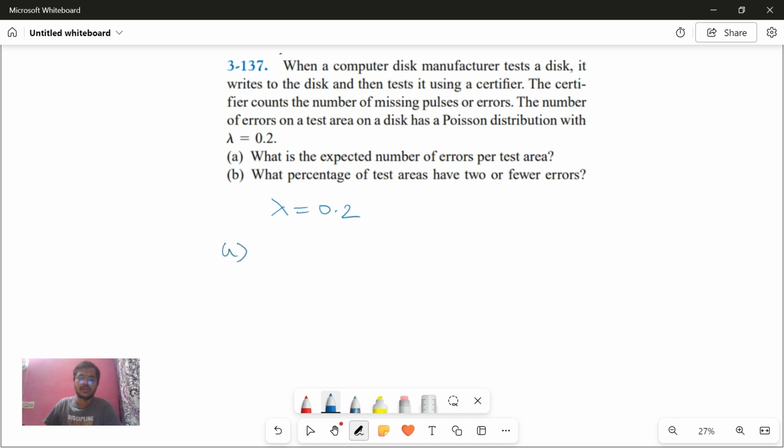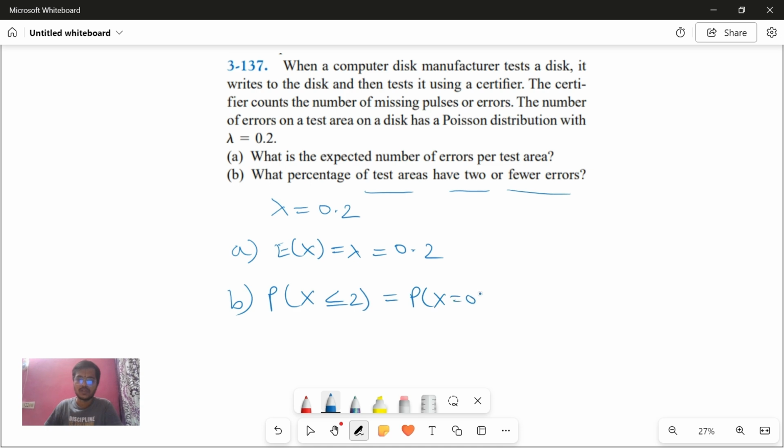What is the expected number of errors per test area? Expected number means lambda only, no? E of X is nothing but lambda, and they've given lambda's value, so that is the answer. Simple. What percentage of test areas have two or fewer errors? So P of X less than or equal to 2, which is P of X equal to 0 plus P of X equal to 1 plus P of X equal to 2.